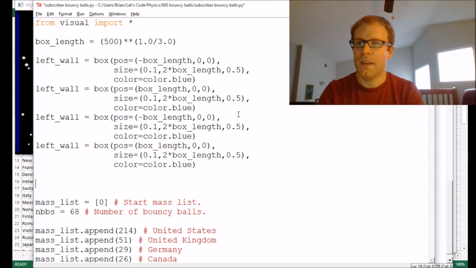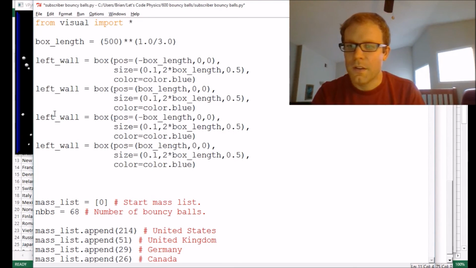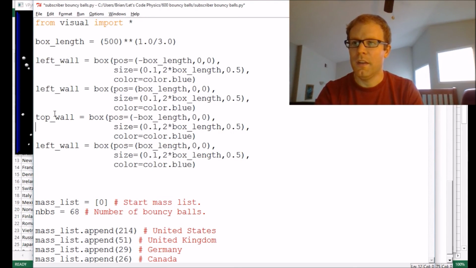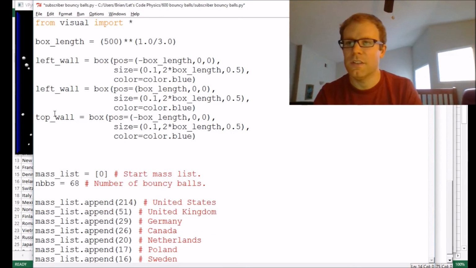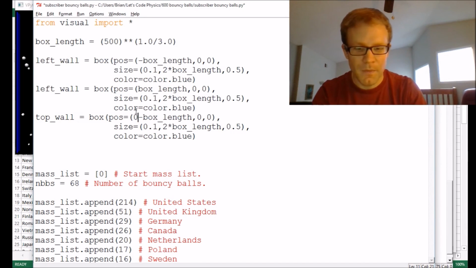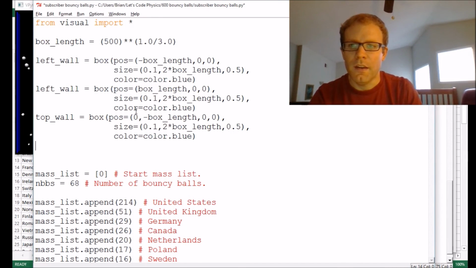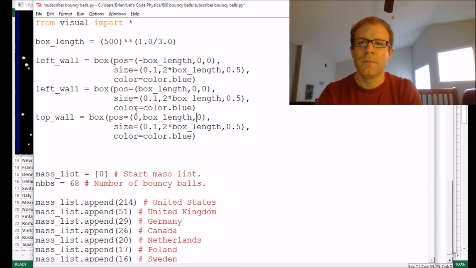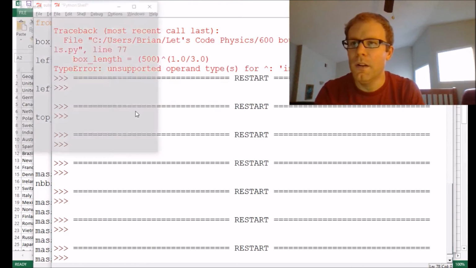Copy, and we're going to paste. So we're going to go top wall and... Oh, actually, I should just do the top wall because I'm going to be making some changes, and then I'll copy and paste that. So now instead of it being located to the left or right, now I want it located on top or bottom. So let's go with 0, positive box_length since it's the top one, and we'll get rid of one of these zeros. And now I just have to switch these two. So I'll cut that and paste it over here. That should get me the top wall.